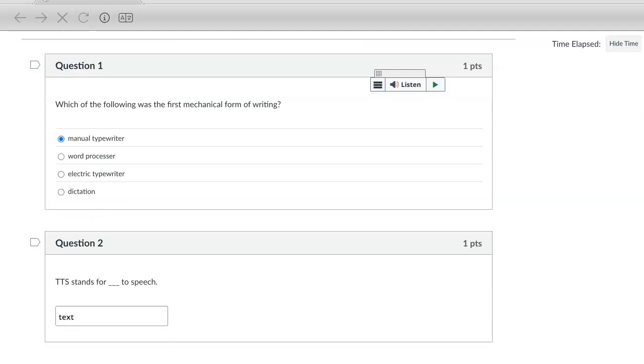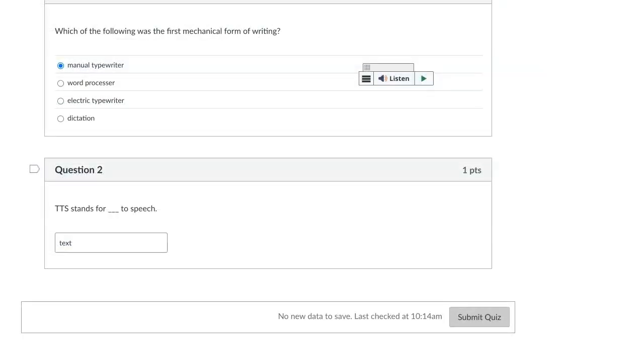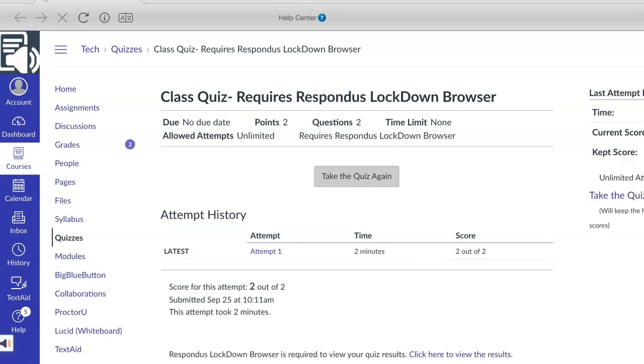Type in your answer. Highlight your answer and click Enter or Return. You wrote text. Scroll to the bottom of the screen. Click Submit. You have now completed your quiz.